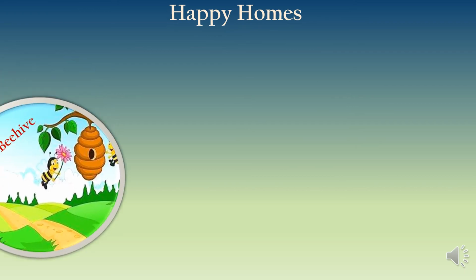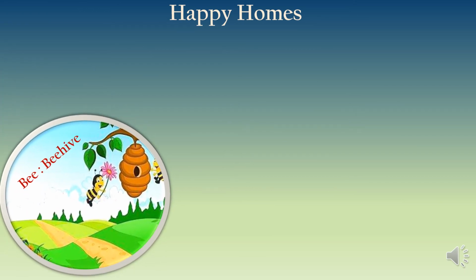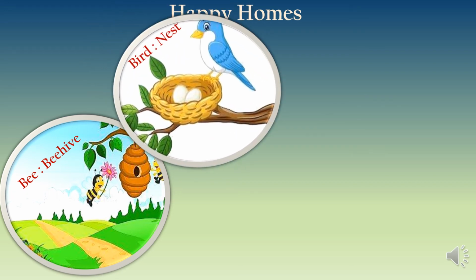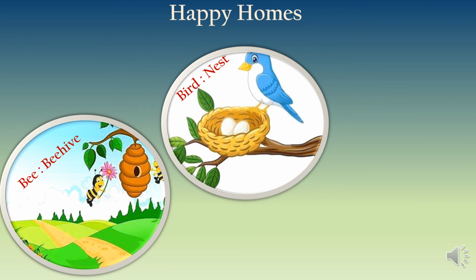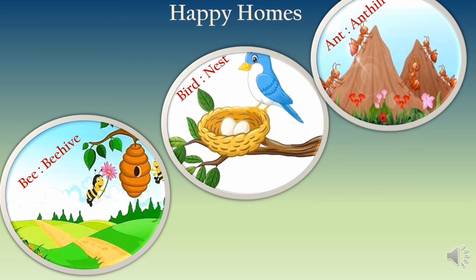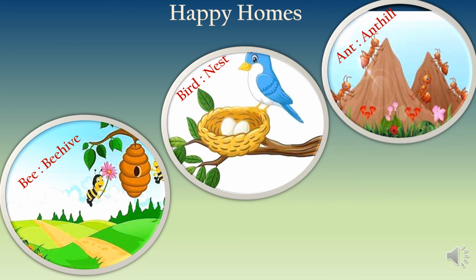Look at the picture here. A bee lives in a beehive. How beautiful is that? Next, a bird makes its own nest so that it can lay eggs and protect its babies from enemies and bad weather conditions. Similarly, an ant lives in an ant hill.